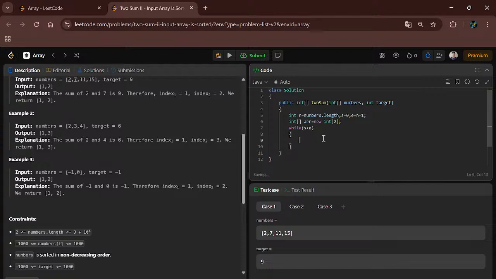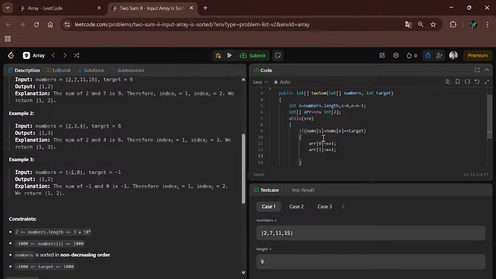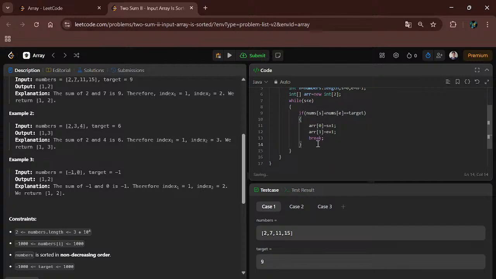So if nums of s plus nums of e equals target, then simply we put in the array at position 0 s plus 1, and at the first position e plus 1. Then we have to break this while loop. So we are using control statements here.